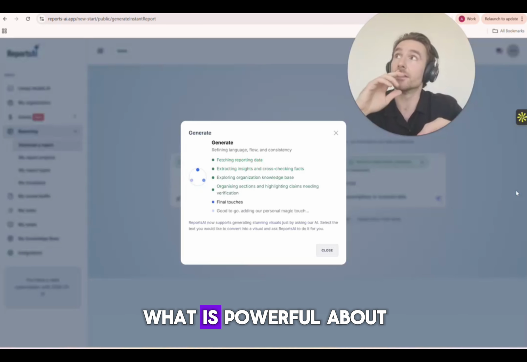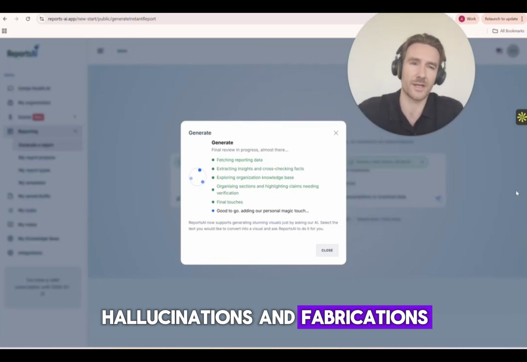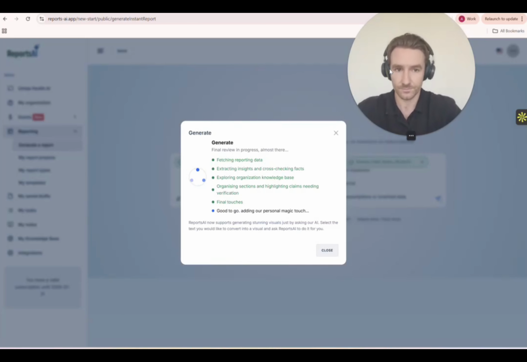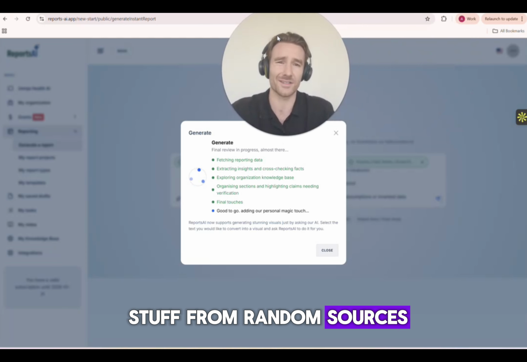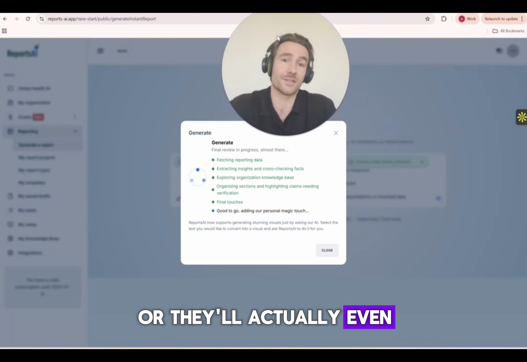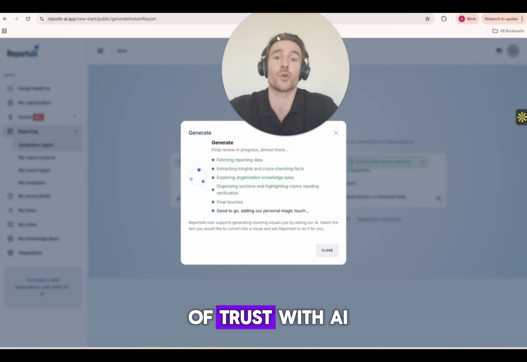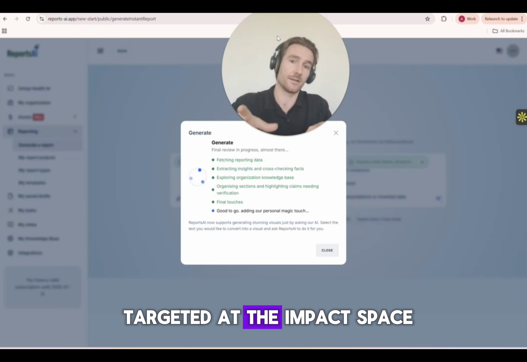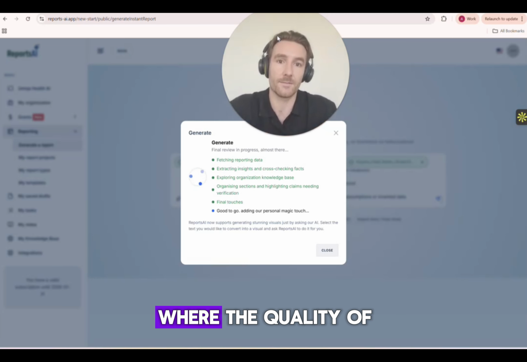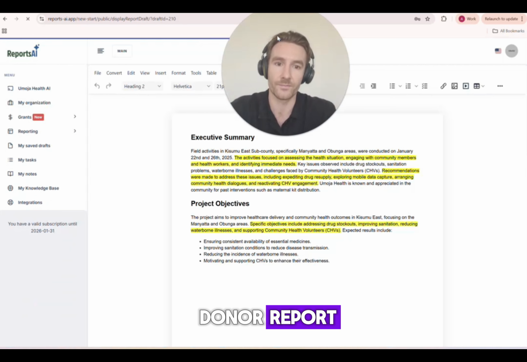Also, what is powerful about this is we're managing for the risk of hallucinations and fabrications, because that's a big problem with current AI tools. Your generic tools out there tend to just pull stuff from random sources, like from the web, or they'll even fabricate information sometimes if they don't really know what to put there. And this has caused a lot of loss of trust with AI generated content. So we've built this tool to be more targeted at the impact space, where the trustworthiness of the outputs is extremely important. You can't be putting other people's data or false information into a donor report, because you can damage trust.